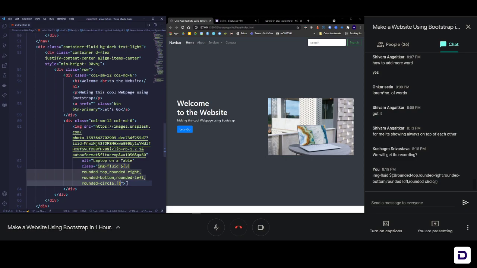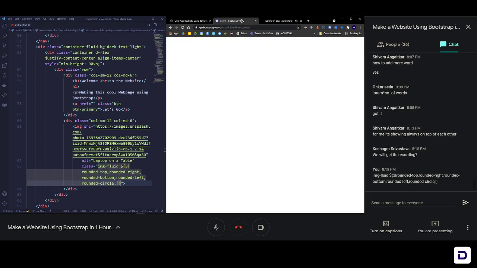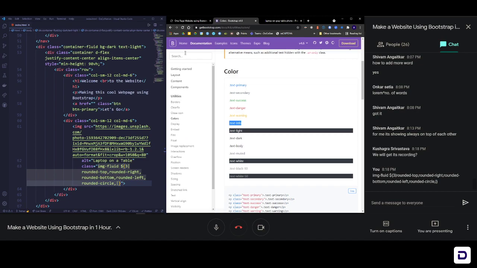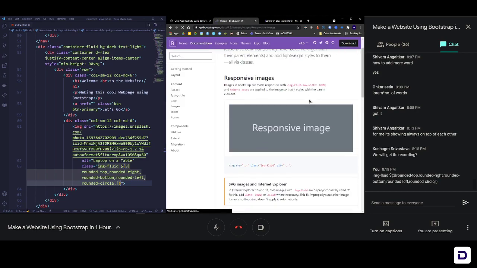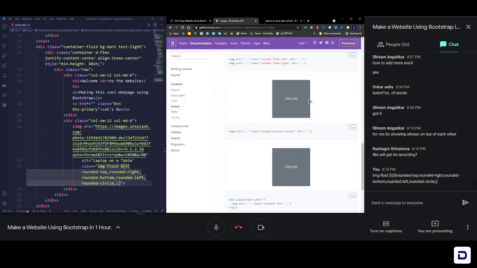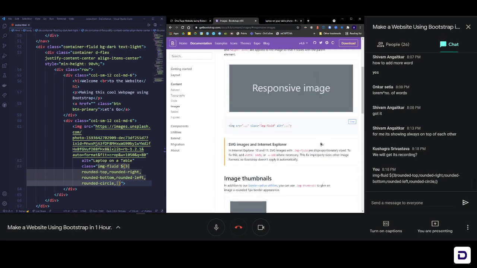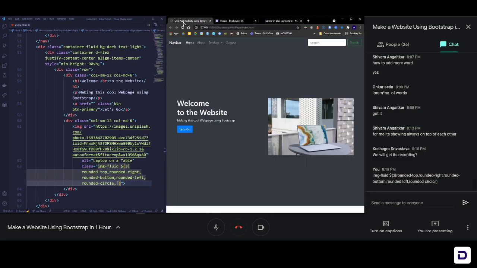I have sent the class that you have to add, and this is not something that I have made. You can just go to Bootstrap and find that class inside the image section. Search for images and responsive images, and you're going to get this class. Immediately here if you scroll down you're going to find that class and you can use it, or you can just use it from the chat box. Great, so now we have this.